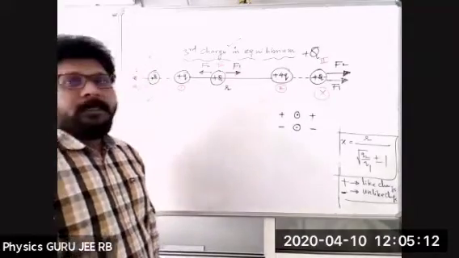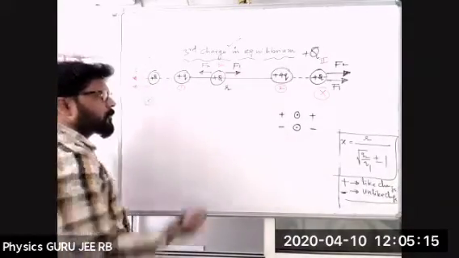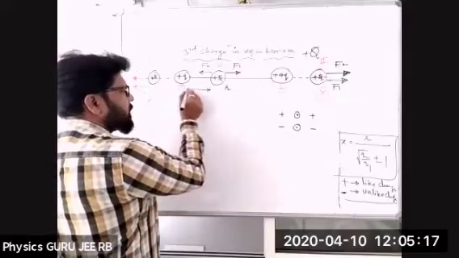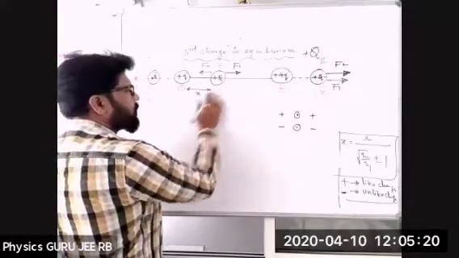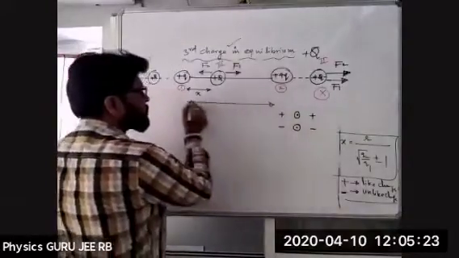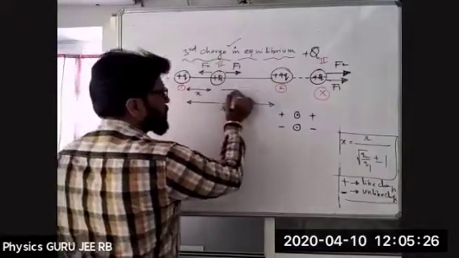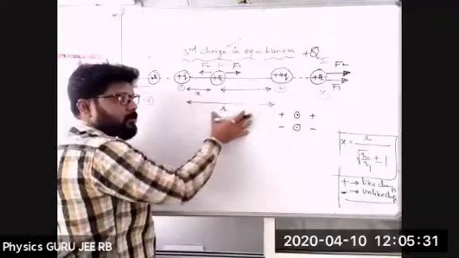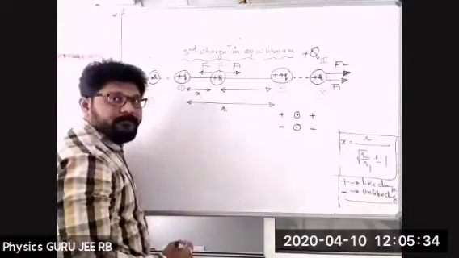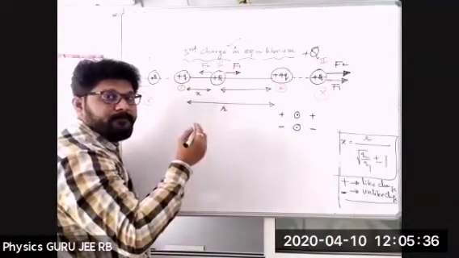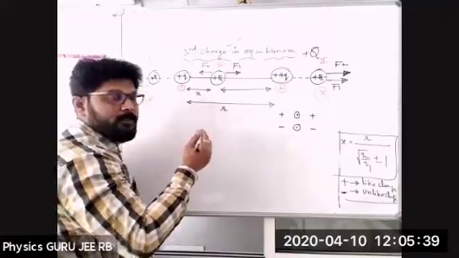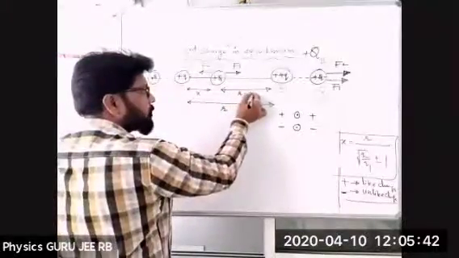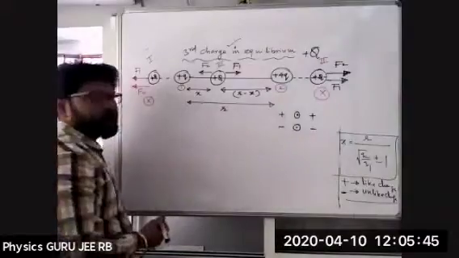Okay, let me proceed. Now from here onwards, let us take this distance as x. The total distance I am taking as r. Total distance is r. What is the remaining distance? So this is x, and the total distance is r. What is the remaining distance? Tell me. r minus x.